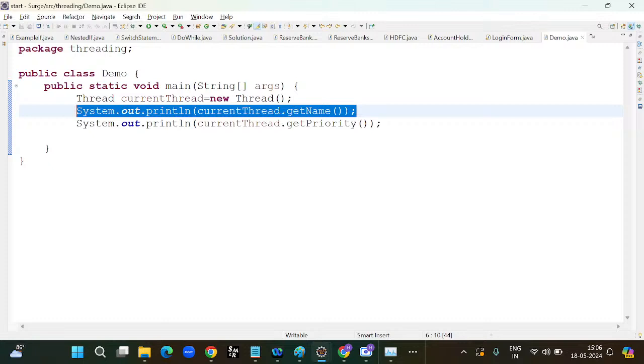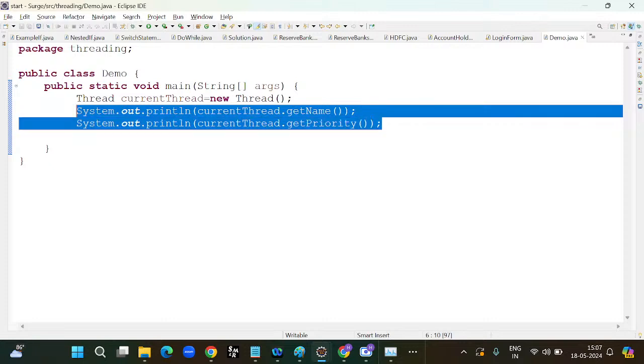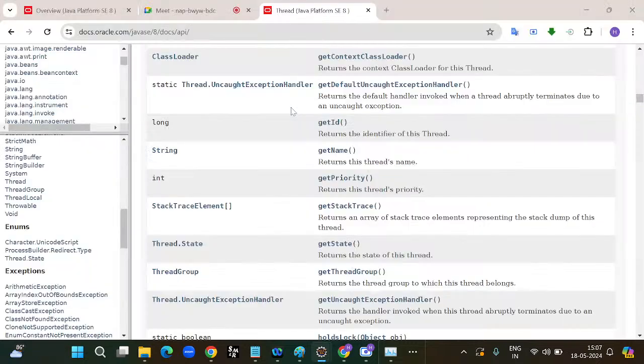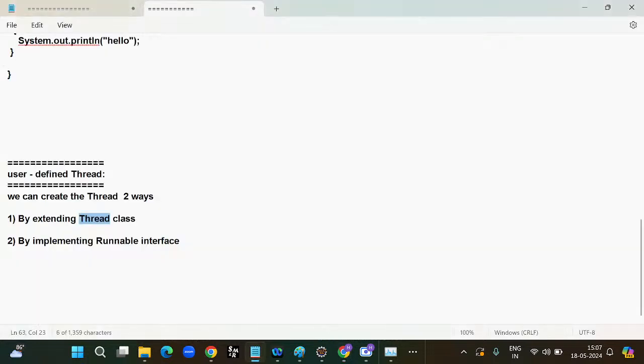So this is the way we can get clarity: whenever we are executing the file, every time JVM internally will use one thread, that is the default thread, or we can say the main thread, or we can say the predefined thread. So we already have the predefined thread. At the time of execution of all the programs, every time JVM will internally use one thread, that is the main thread. I hope everyone is clear with this point. That is the main thread. After the main thread, we'll have the user defined thread.